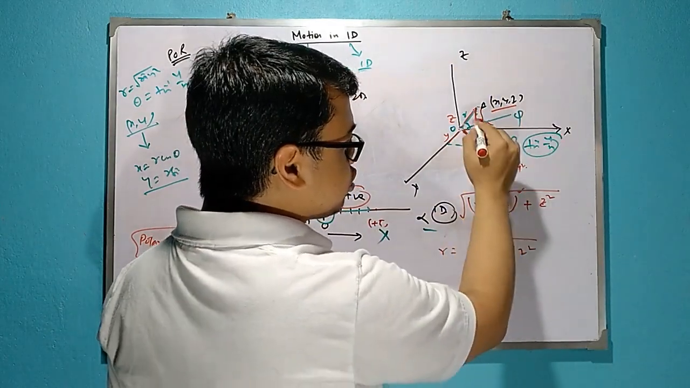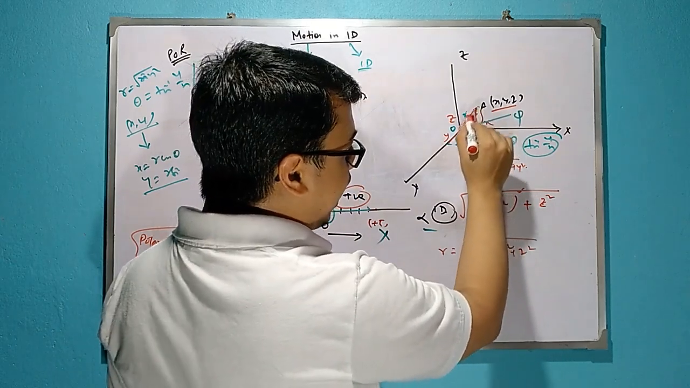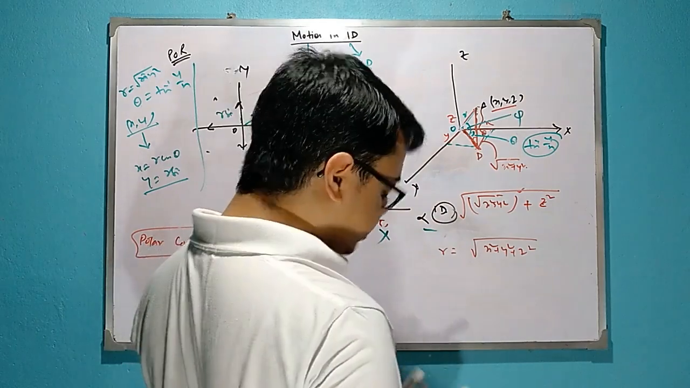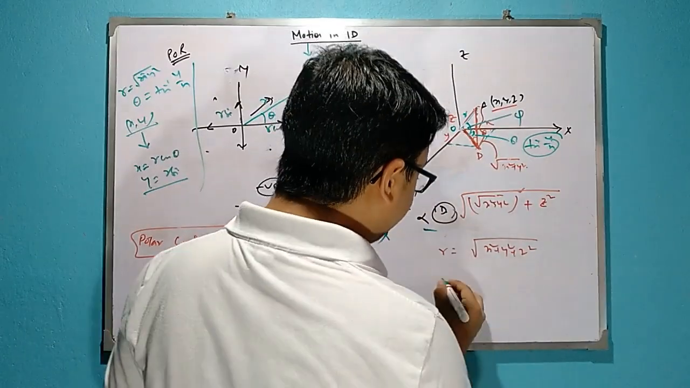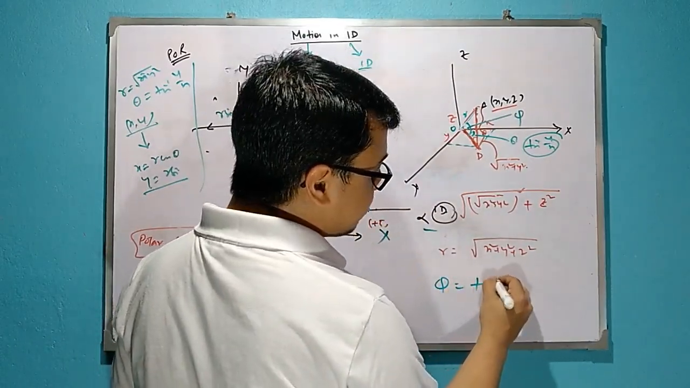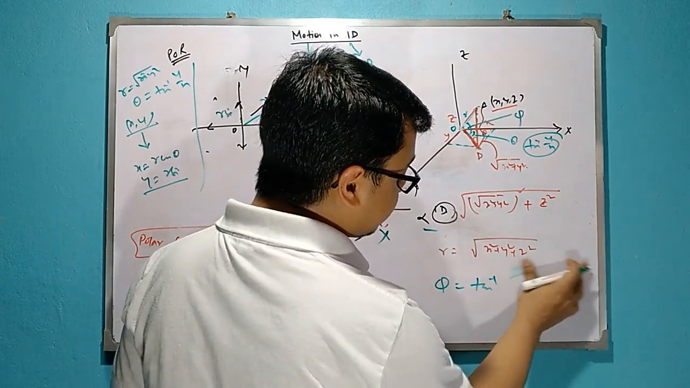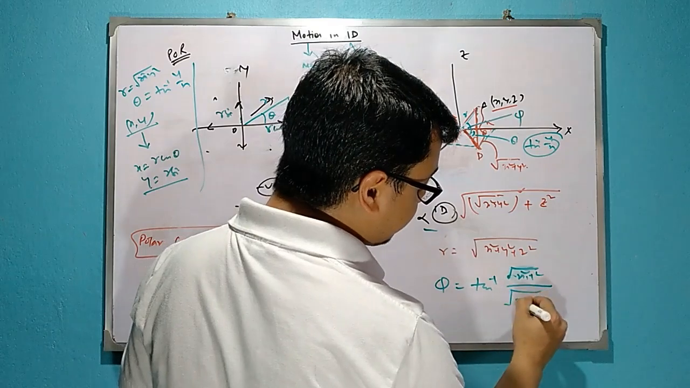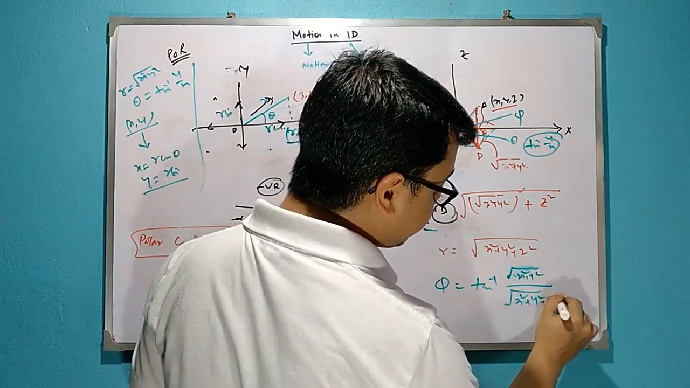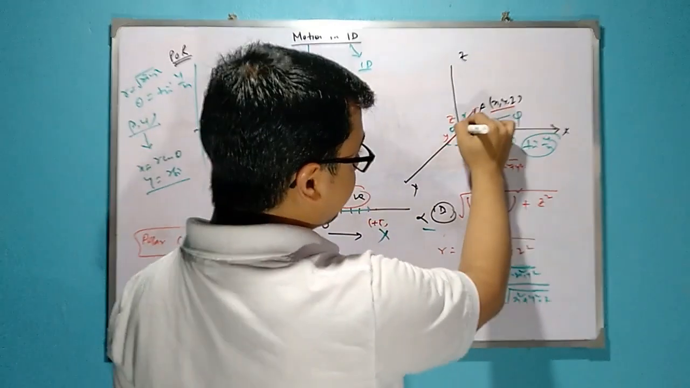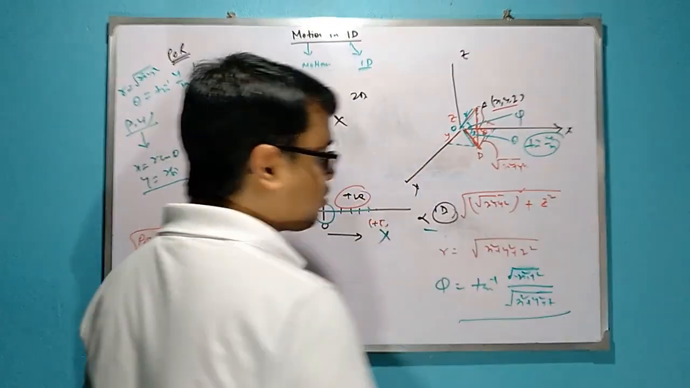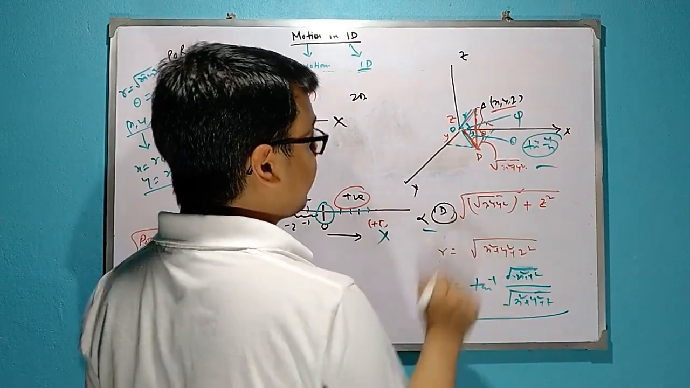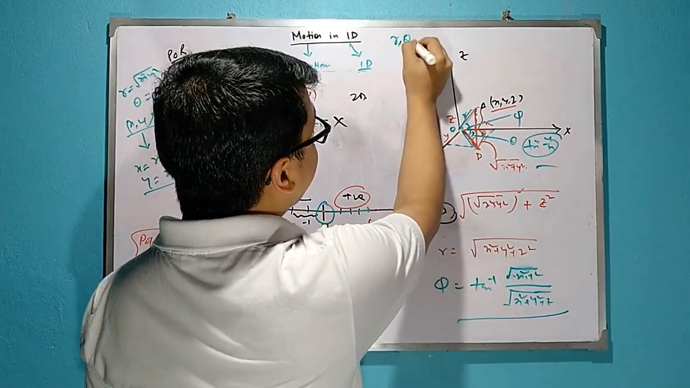This is phi. So for this phi, the hypotenuse is r and the base is how much? Root over of x square plus y square. So phi will be nothing but tan inverse of root over of x square plus y square divided by root over of x square plus y square plus z square. That means this one divided by this one. Okay, phi is equal to this, and theta is equal to what? Tan inverse y by x. So its polar coordinates will be r, theta, phi.